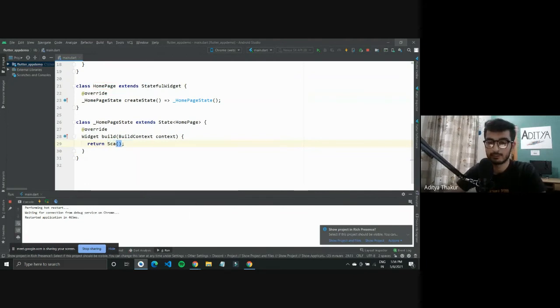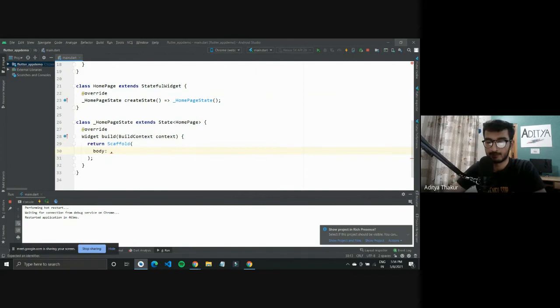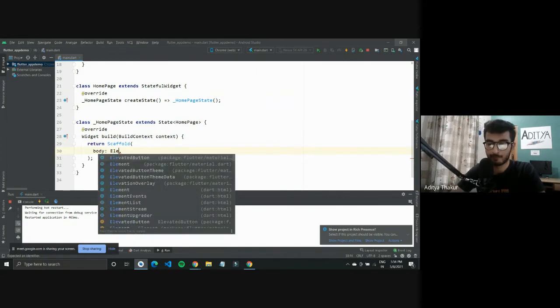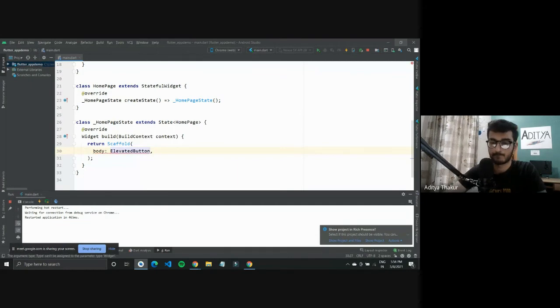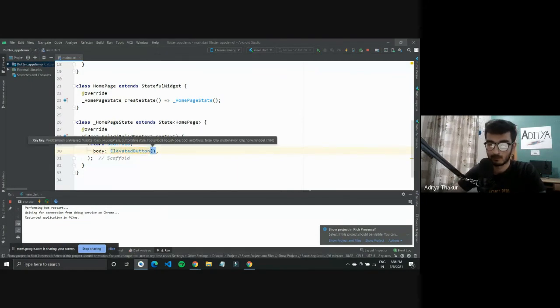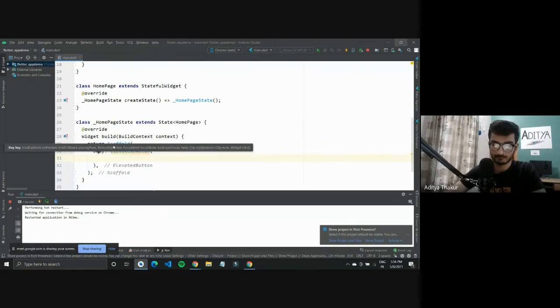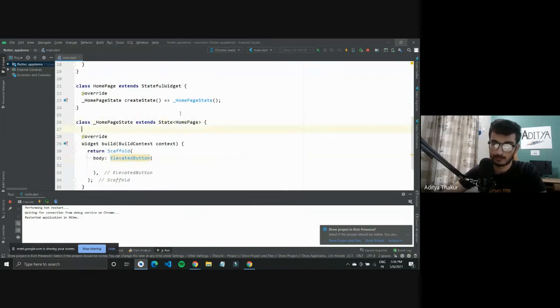So what I can do is scaffold and give it a body. So this body can have an elevated button, and what I can do is give this elevated button a child.